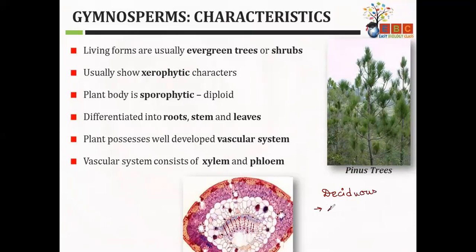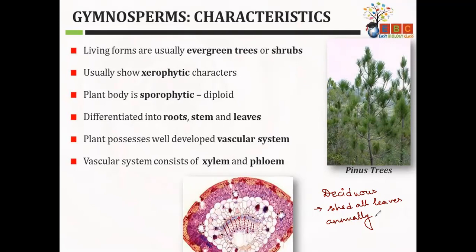Deciduous plants shed all leaves annually. Generally, in the winter season, they shed all their leaves. And if you look at that plant, you will see only the stem is present. This is not the plant dying. It's a way to stop wastage of energy during the specific season.